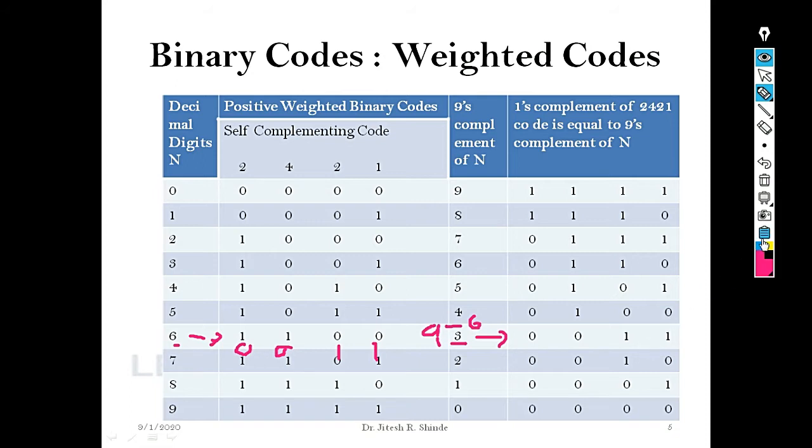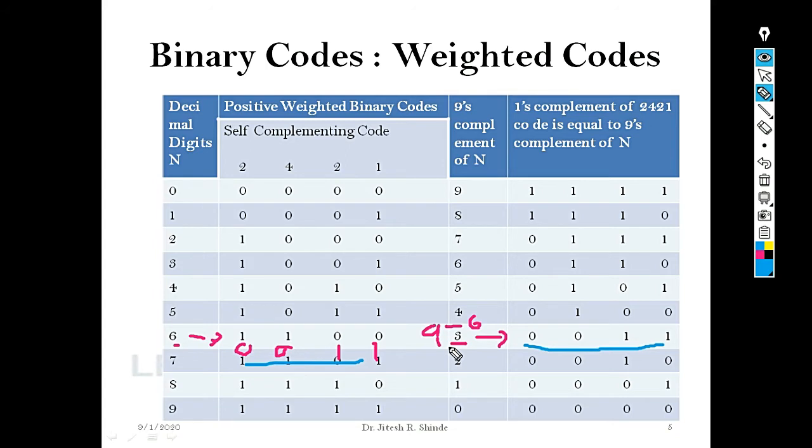If we observe this number and the 1's complement, we can see that the two numbers are equal. So from this analysis, we can conclude that if the 1's complement of a given code is equal to the 9's complement of a decimal number, here the decimal number is 6, then the given code is a self-complementing code.